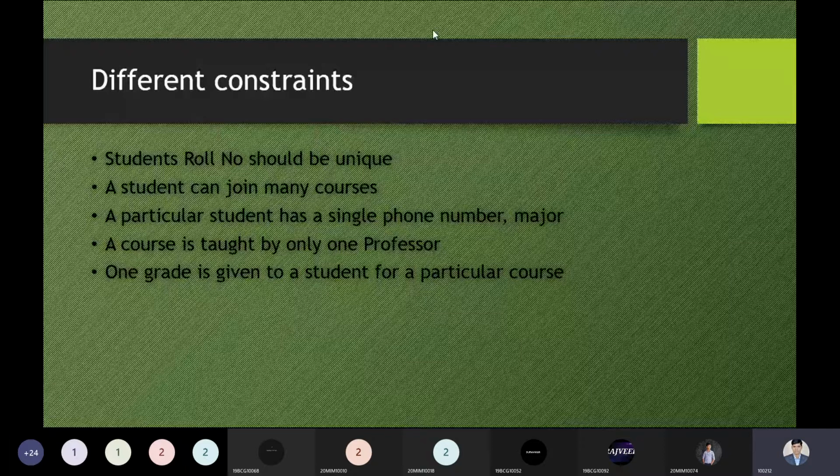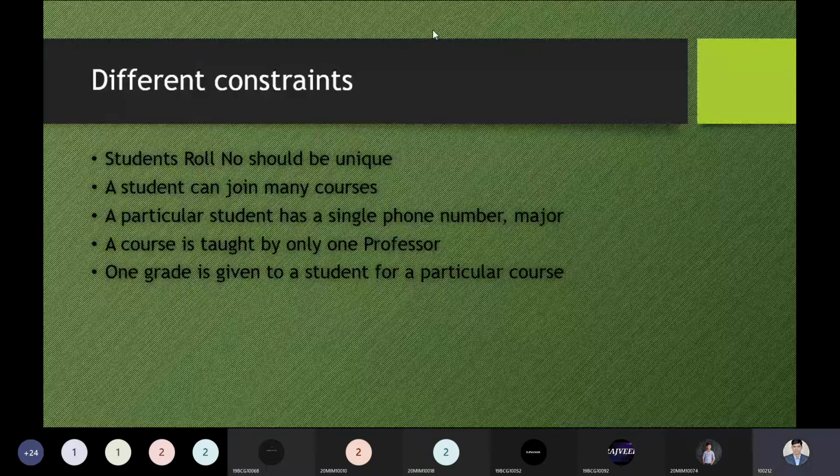We have to keep in mind that in a particular course you can have a grade, but finally, for CS3001 that you have selected, your grade will be updated. So that is the point, it is an update only. In a particular subject, you can have only one grade, you can't have multiple grades. That is the big point. This is a fundamental constraint we have to keep in mind while implementing this relation.